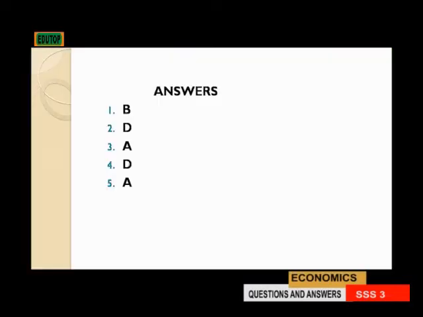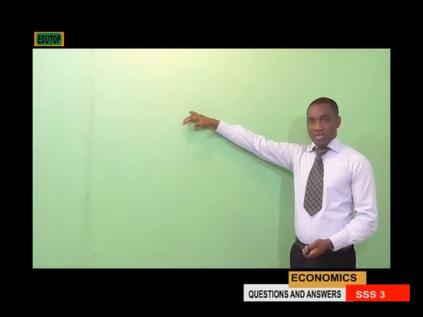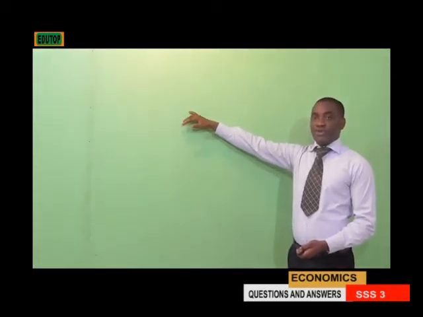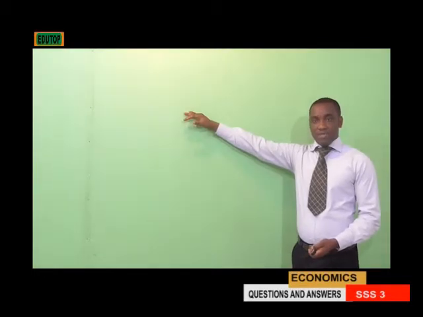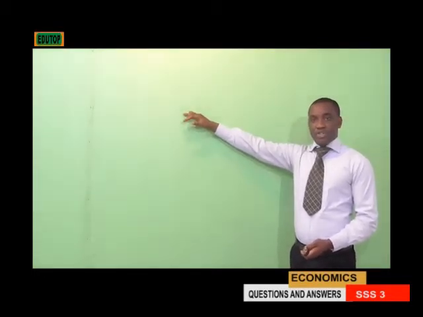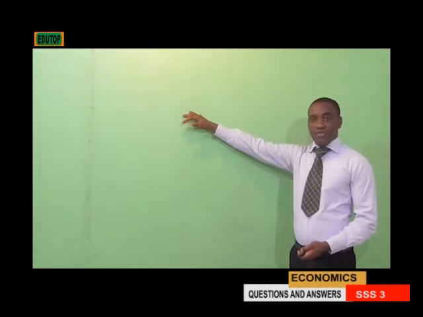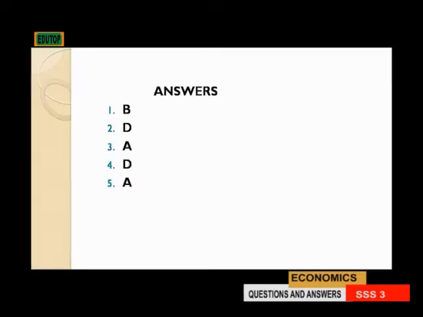The first question says the headquarters of the Organization of Petroleum Exporting Countries is dash. The first answer is Vienna, which is option B in Austria. That is where the headquarters of OPEC is located. The second one says which of the following is not done by the NNPC. Option A says production of crude oil, B says refining of crude oil, C says the exploration of crude oil, and D says the pricing of crude oil. D is the right answer: pricing of crude oil is not part of the function of NNPC.